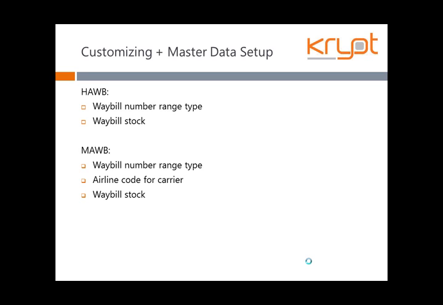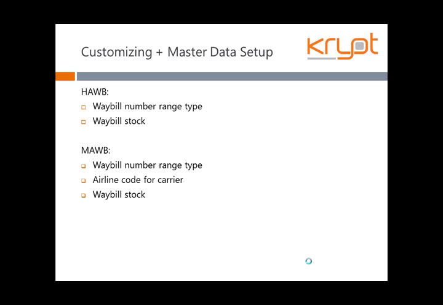So similarly, when we create the waybill number range type, we define a specific set of requirements for that particular waybill number. And then we will be consuming this number range type in creation of the waybill stock, where we will be defining the number range between which the tracking ID has to be generated, or the HAWB number has to be generated. Also, we will give the details like the ordering party or the shipper, and then the organizational details. So how the house airway bill happens on the sales side, that is between the freight forwarder and the ordering party.